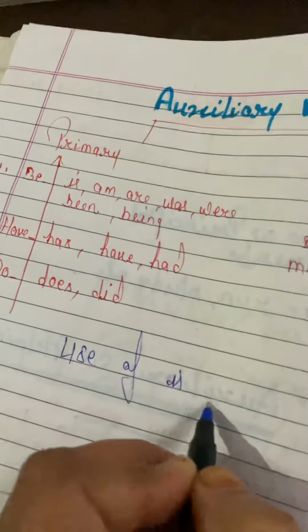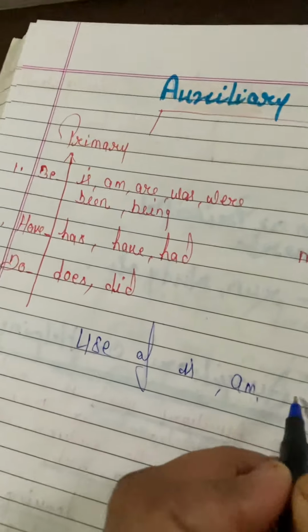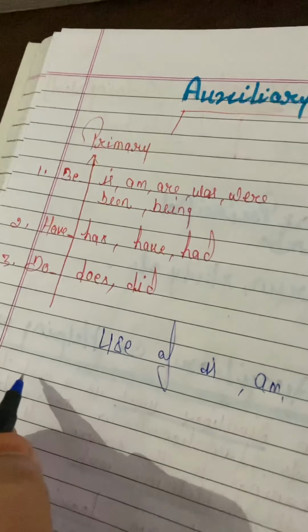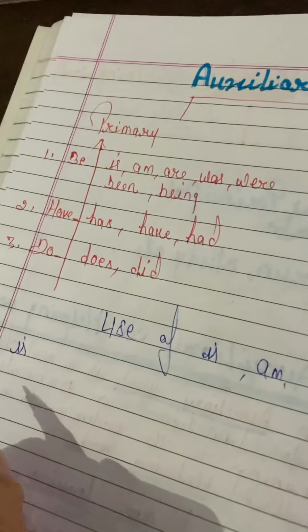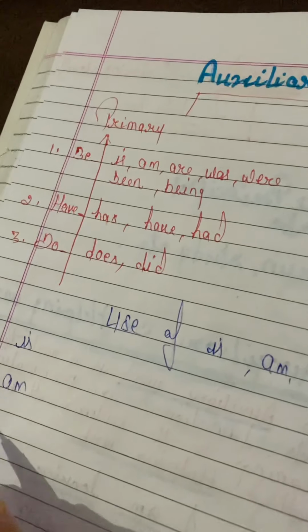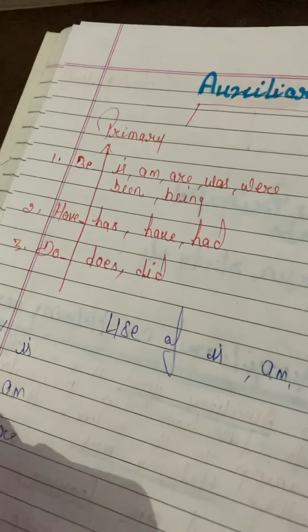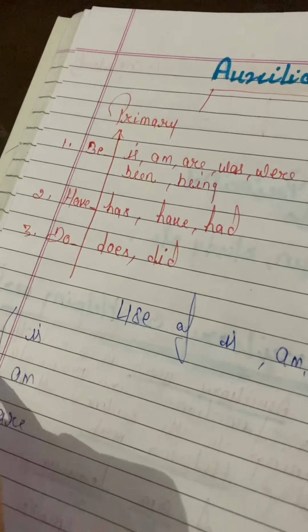We can use these three, is, am, are, in present tense.